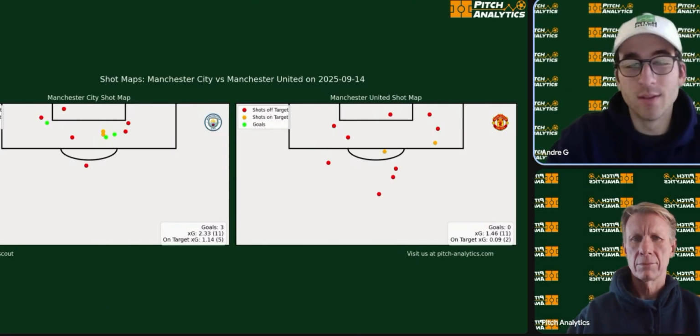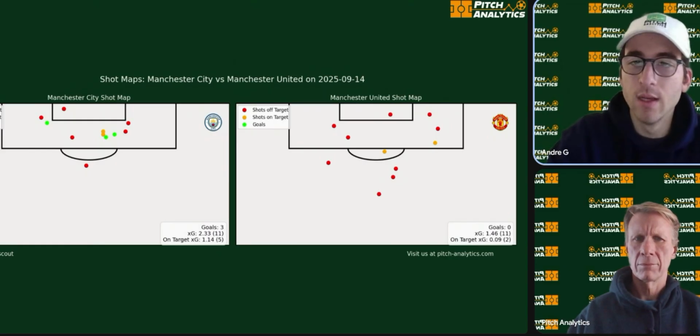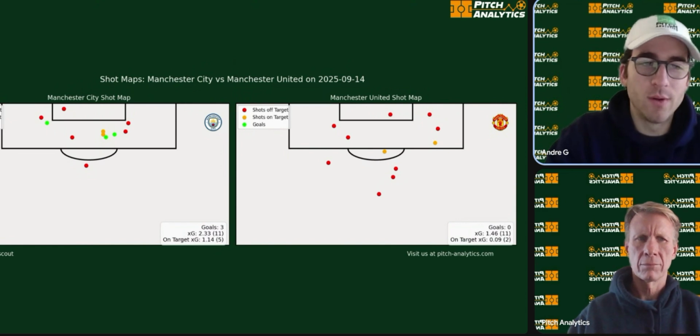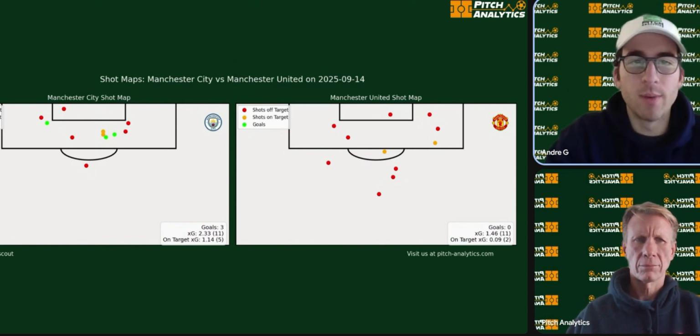When we take a look at the shot maps and see where Man City were shooting from and where United were shooting from, they actually had the same number of shots at 11. But as you can see, City were all over the middle of the box, shooting right around the penalty area, almost like the 3-point line inside the 18.